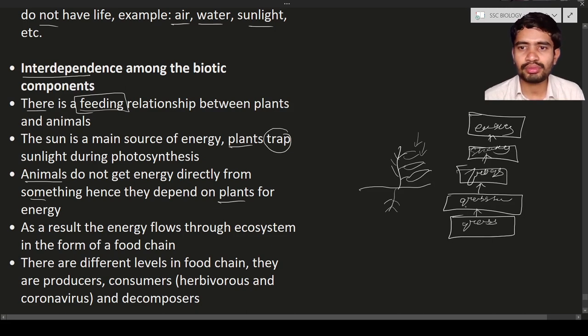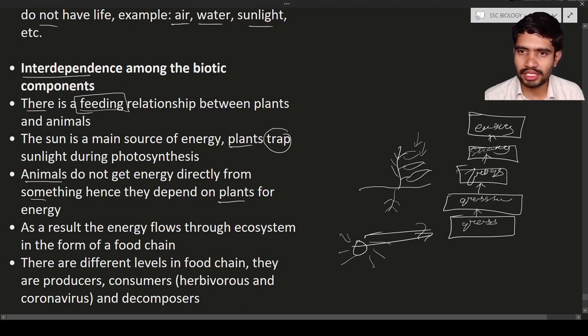So here, this is a simple food chain. In this, you can see the energy, the sun. Let us consider this is the sun. From the sun, the energy is taken by the grass. The grass is going to do photosynthesis and energy is accumulated. This energy is taken by the grasshoppers.